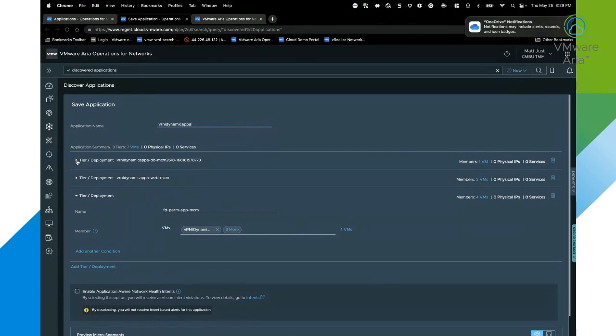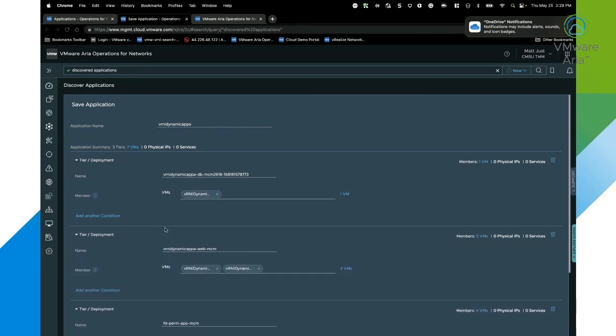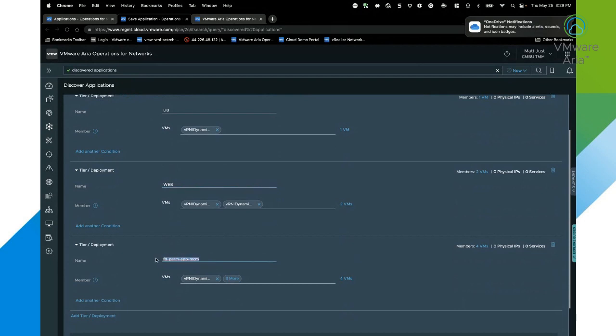And then I also can come in and take a look at my various different tiers that Aria Operations for Networks has auto created. So here we can see the name of the tier and the virtual machines that it has automatically grouped within those tiers. And if I wanted to rename that tier, I can see that this is my database tier. So I can just simply come in and type in DB. I can see that this is my web tier, so I'm going to just go ahead and rename this to web. So depending on how you want to name your tiers, you can be very flexible within the system to be able to label those out. So I can change the names of my tiers.